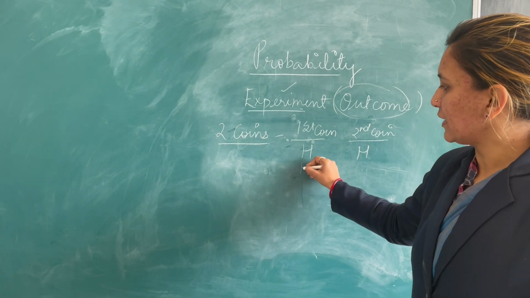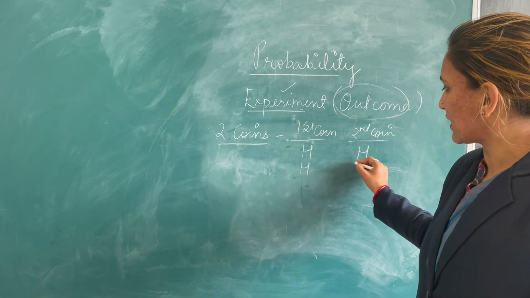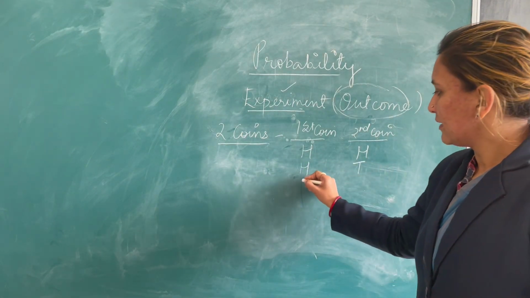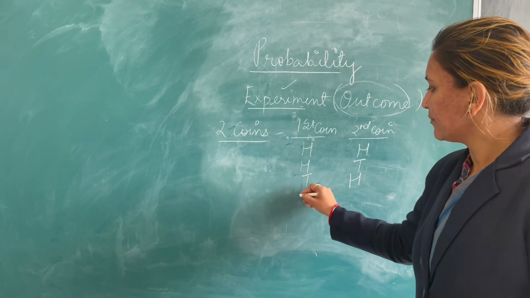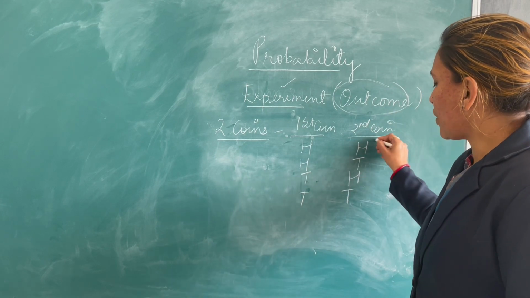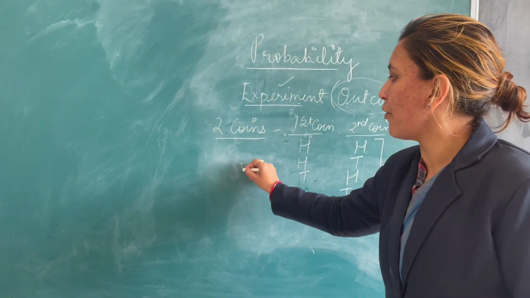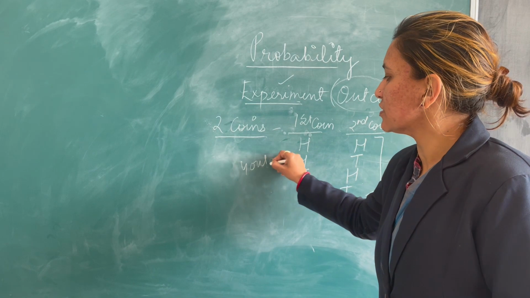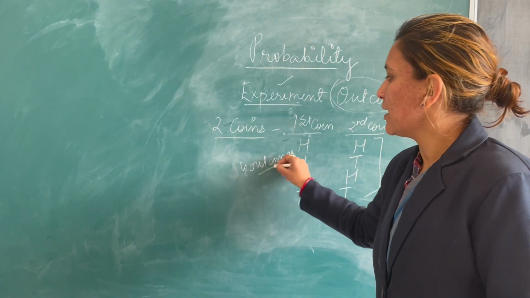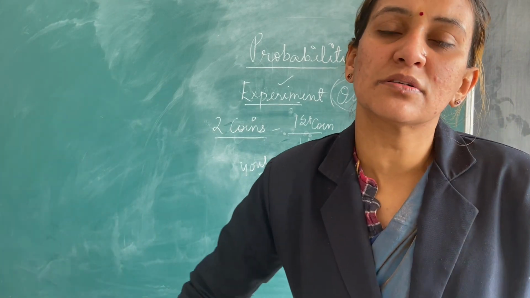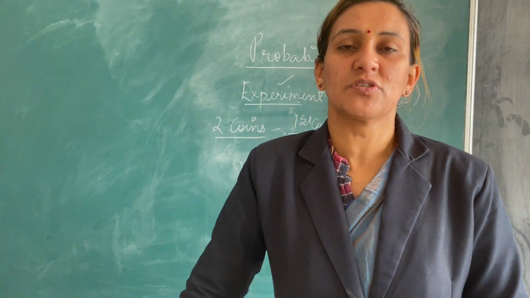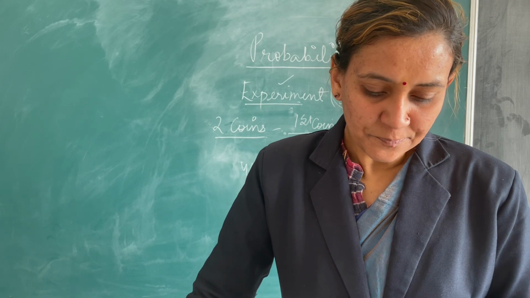On the first coin again it could be head, but on the second coin it could be tail. Then there can be tail, head, and tail, tail. So what are the total outcomes? There are 4 outcomes of tossing two coins. Is it clear? Got it, everyone? So outcomes are the result of the experiment or the process of the action.